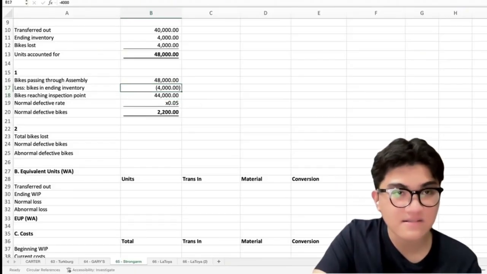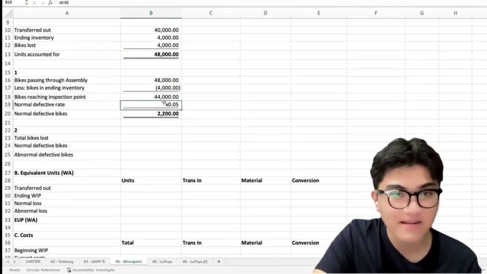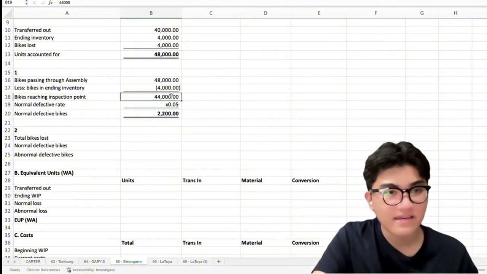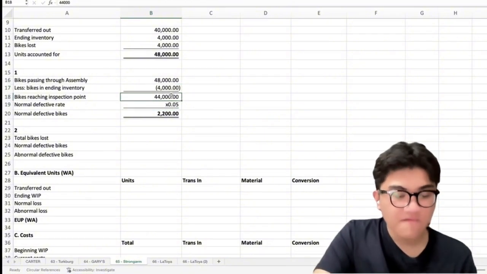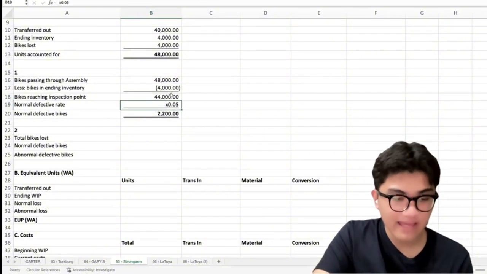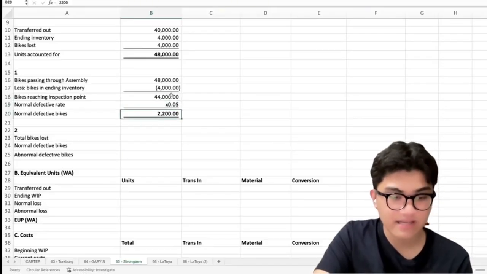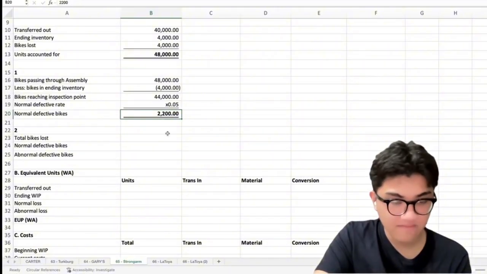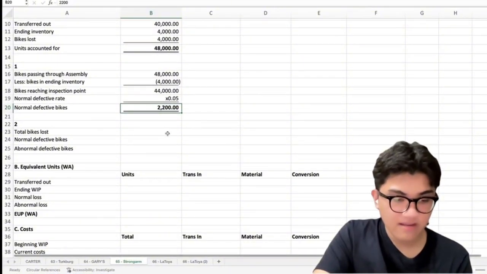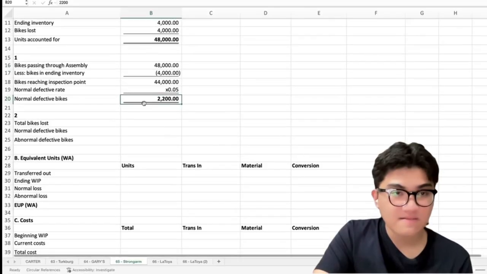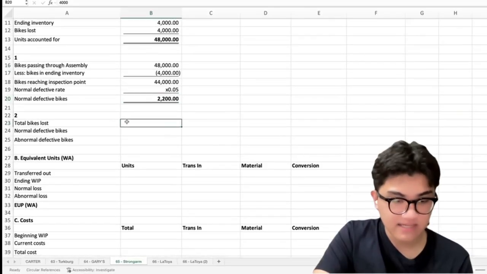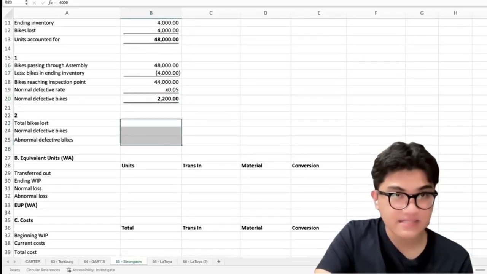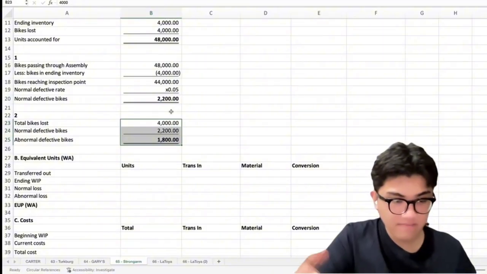Okay? So, lagyan natin na ng line. So 44,000 multiplied by 5% is equal to 2,200 normal defective bikes. However, the total bikes lost was 4,000 units. Okay?